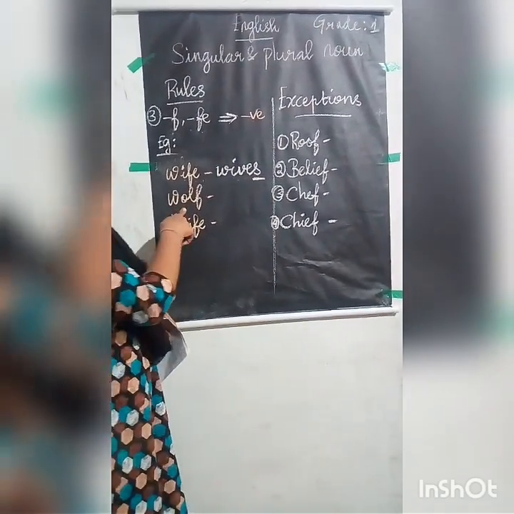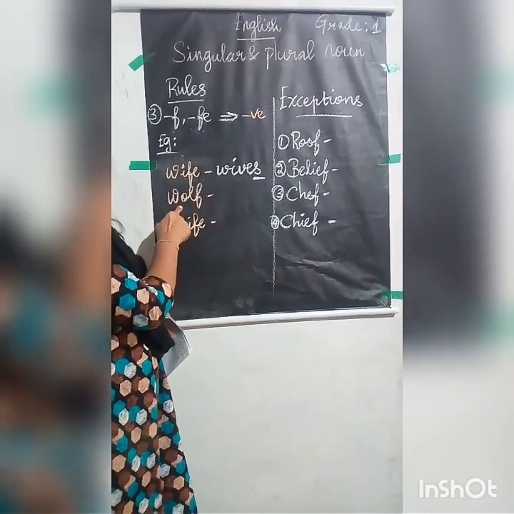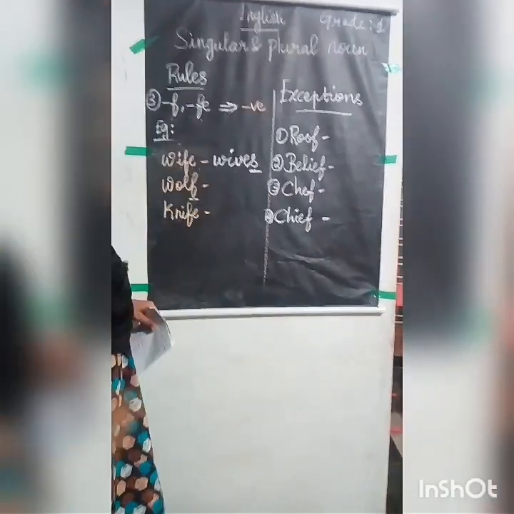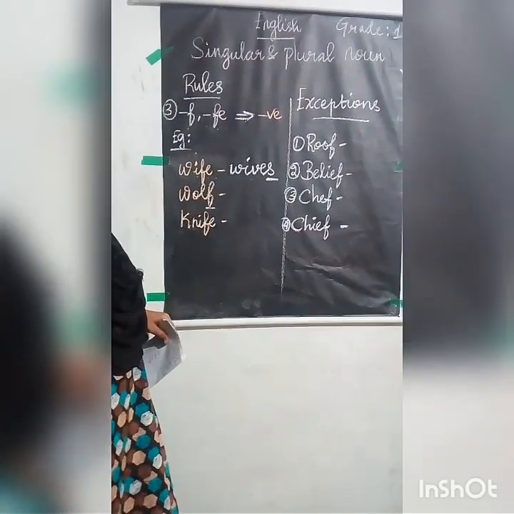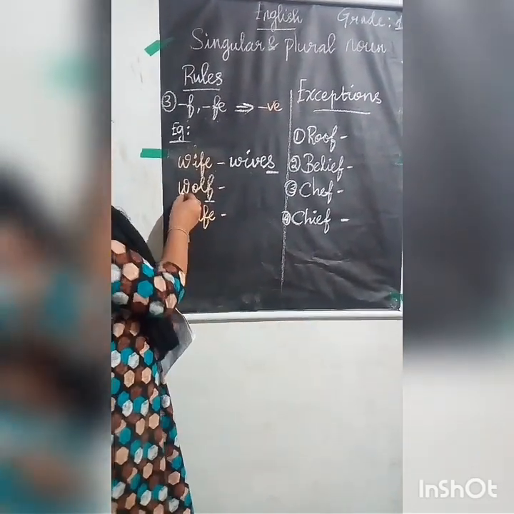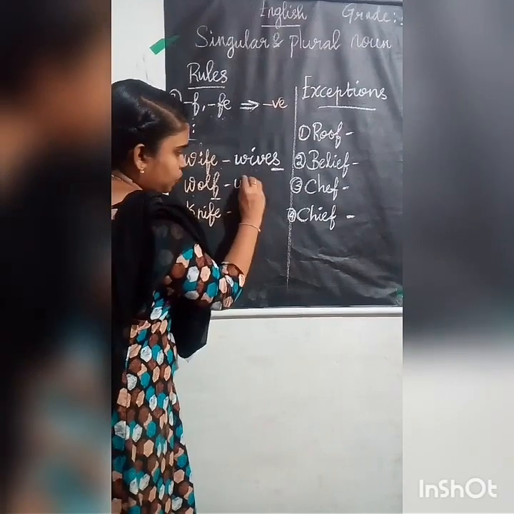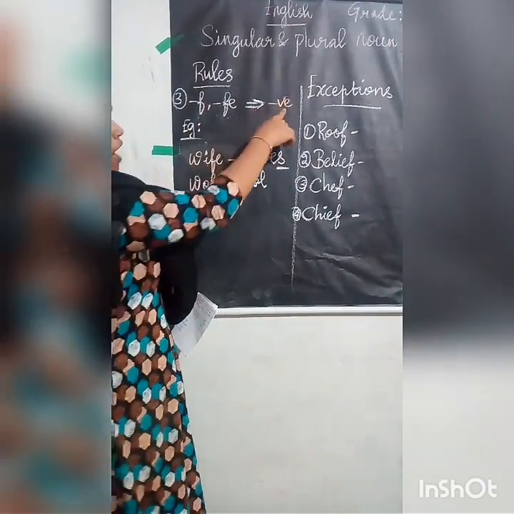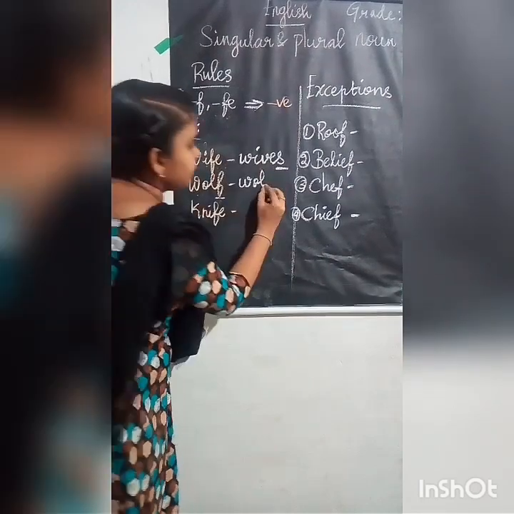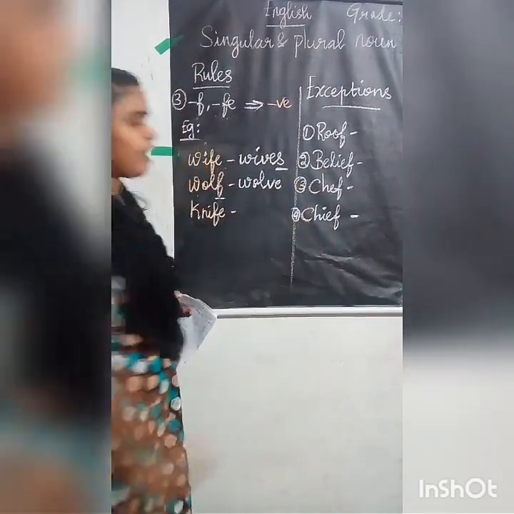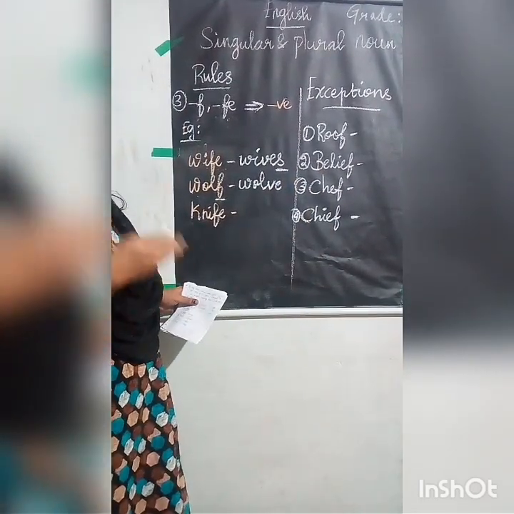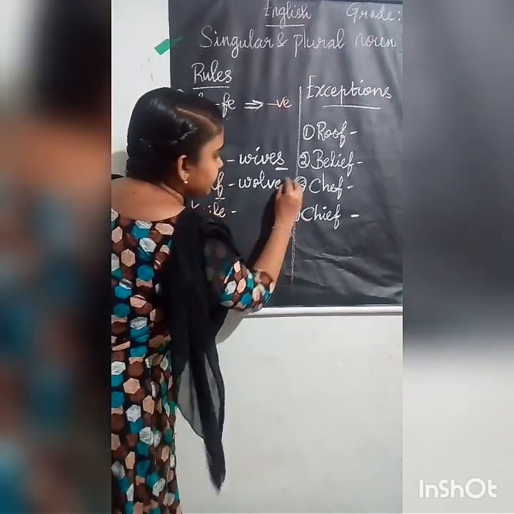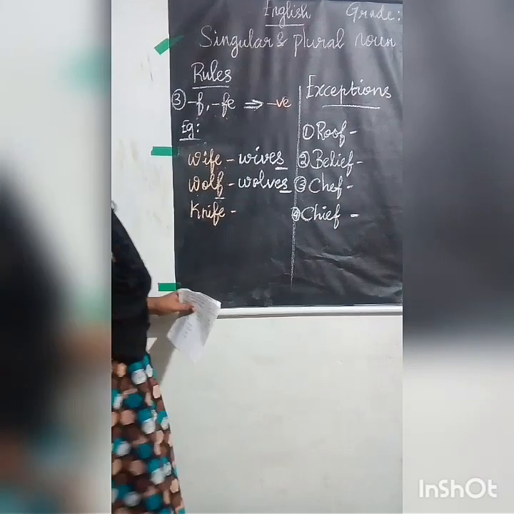Okay. Now the second question is wolf. Here you see they have given here F, first condition. So this one what you will do? The same thing. First you write W-O-L. And instead of F, what I told, you have to add V-E. So write here V-E. And I already told you, if you want to change a singular noun into a plural noun, you have to add S at the end. So add here S. Okay children.